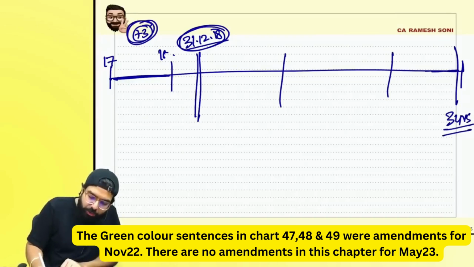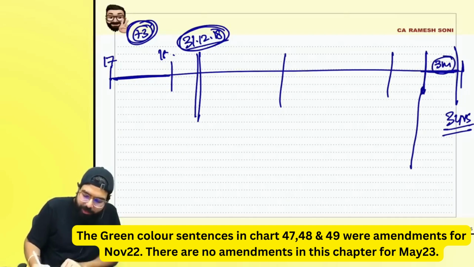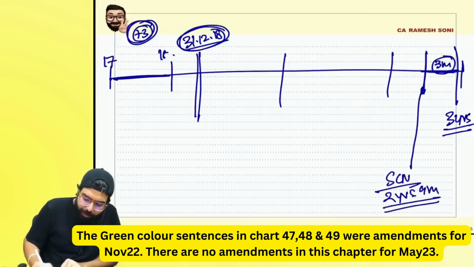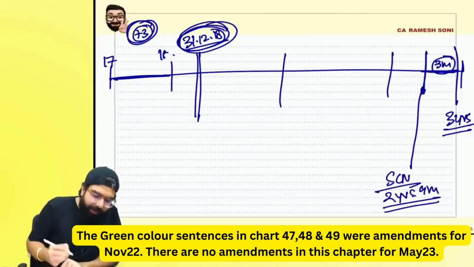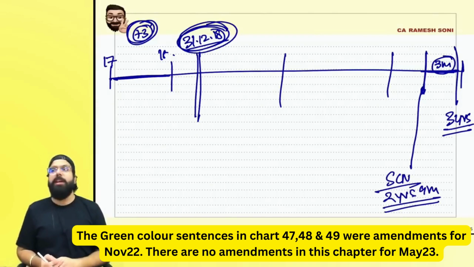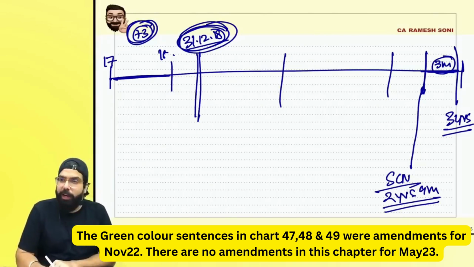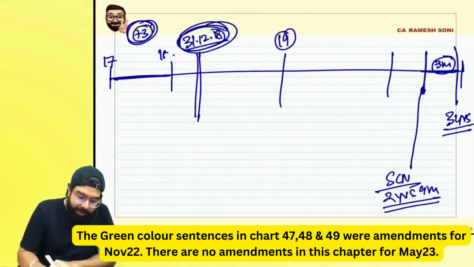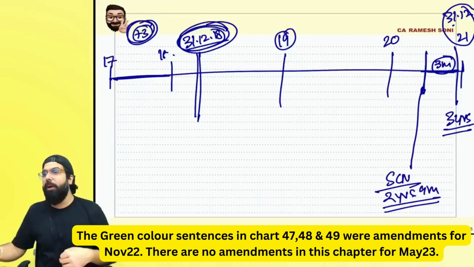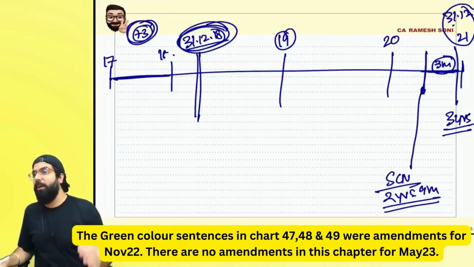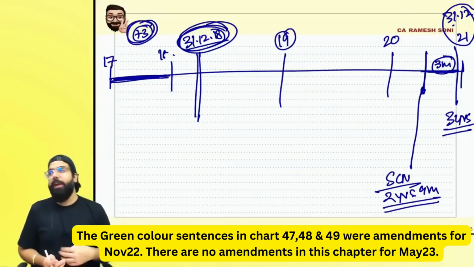And between the show cause notice and the demand order, the minimum distance should be 3 months, and hence the show cause notice should come within 2 years, 9 months. I hope everyone is clear. So if I am talking about 17-18, then 31st December 2018 is the due date for annual return. For 19, 20, 21, 31st December 2021 is the maximum time limit to raise the demand order. If not raised within 3 years, then all the proceedings are deemed to be concluded with respect to that year.